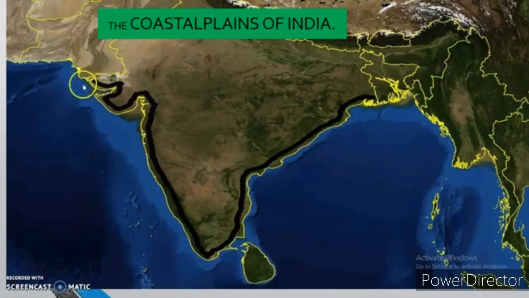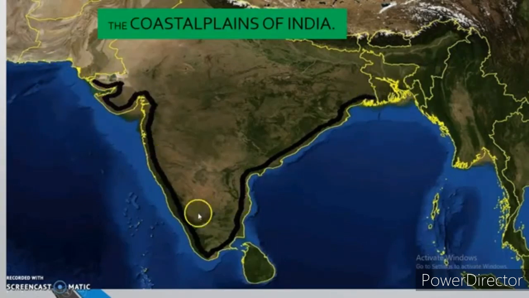So, like the Indo-Gangetic plains we discussed, these are the states near water bodies. Kerala is one of the coastal states, Tamil Nadu is one of the coastal states, Odisha is one of the coastal states. Near the Bay of Bengal and the Arabian Sea, the states located there have coastal plains. What do the coastal plains express here?